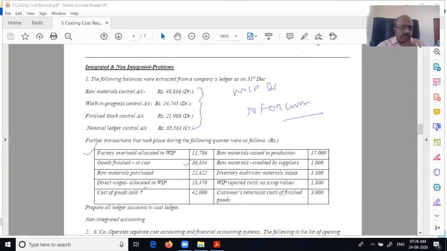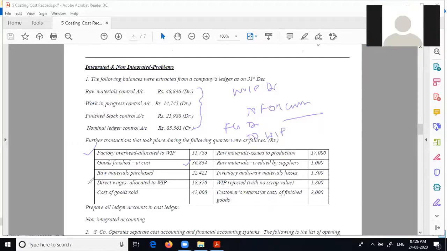Finished goods control account debit to work in progress. Very good. Aparna, are you there? Yes, sir. So what is the entry you will think for the next one?